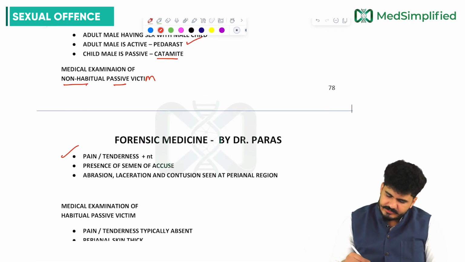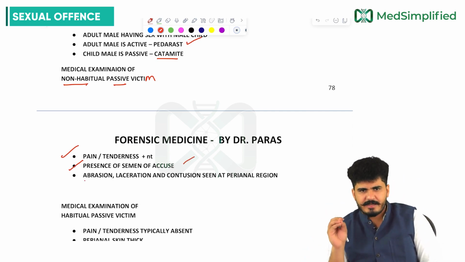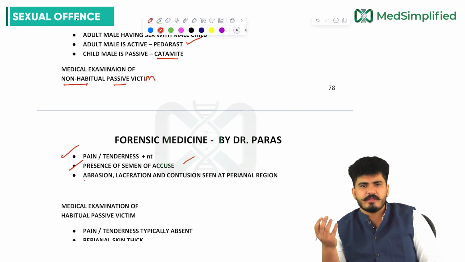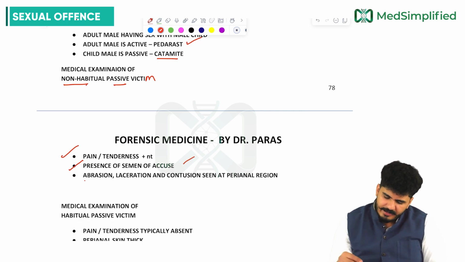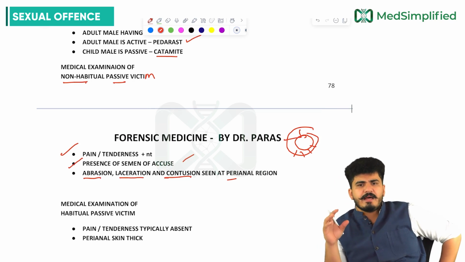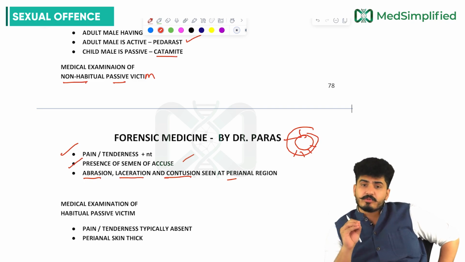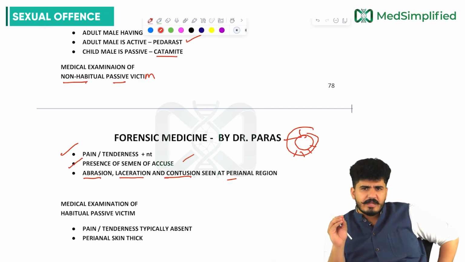Plus there will be presence of semen on the anal cushion of the victim, so you will take a semen sample also. Because the anal canal and anal sphincters are being opened forcefully, without the will, there will be abrasion, laceration and contusion in the perianal region. This can even result in a tear of the anal canal if the victim is not used to these kinds of assaults.